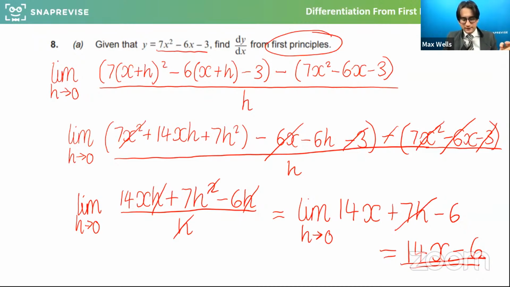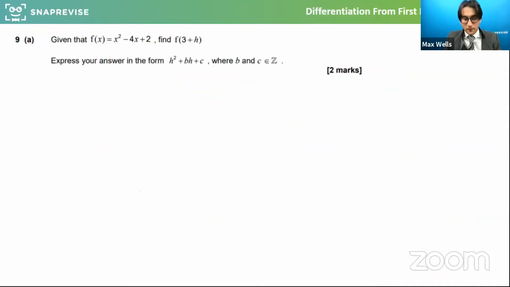I think most boards, the formula is given in the formula book, but I think it actually really helps if you've practiced this, you'll basically memorize the formula. It's easier than you think, the f of x plus h minus f of x over h, but you do certainly need to know how to do it. As with a lot of the A-level topics, if you've done enough practice, it won't even feel like a task memorizing it, because you will have used it so much that it just stays in your head. So that's a good judge of, have I done enough practice? Is it an effort for me to memorize it, or do I just know it now?